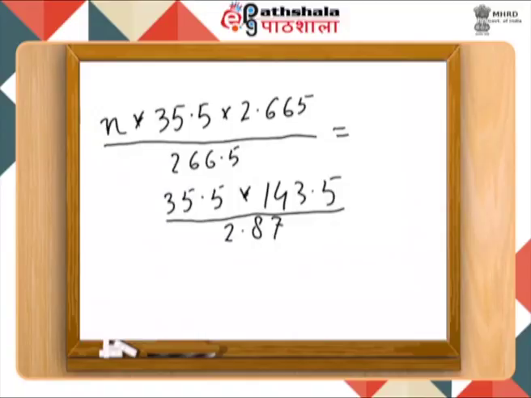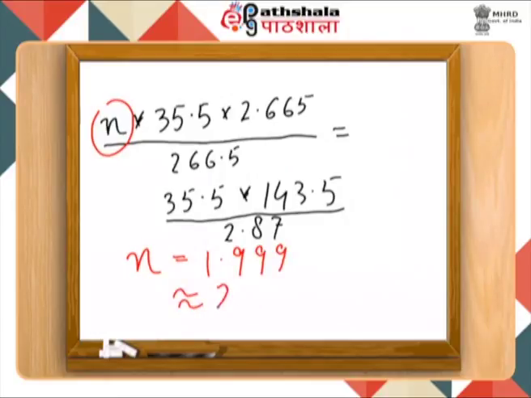So when you solve this equation, you have to find out what is the amount of N, or what is the number of N. And interestingly, this calculation comes out to be 1.999, which is equivalent to 2.